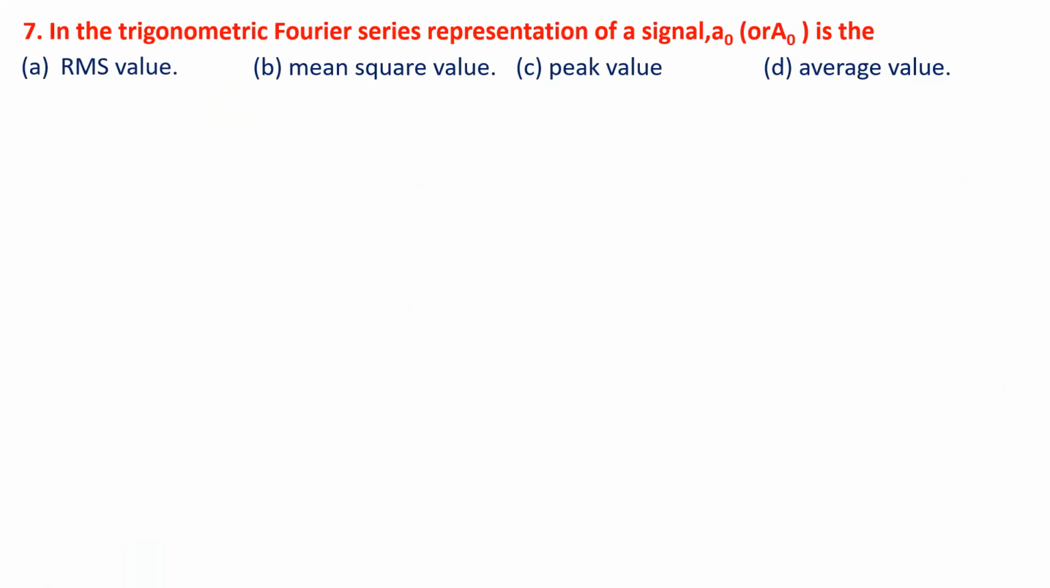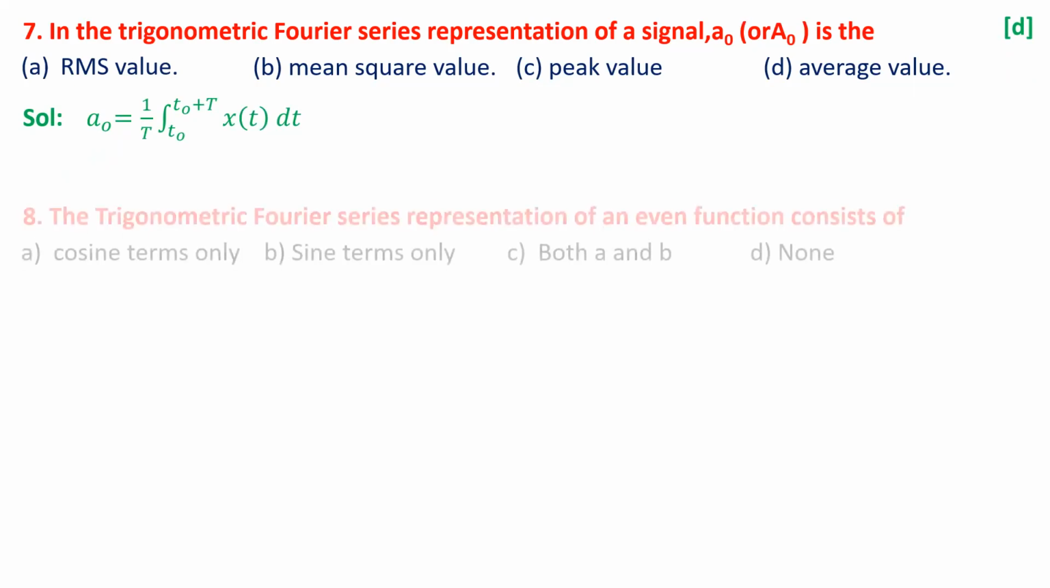So in the trigonometric Fourier series representation of a signal, small a0 or capital A0 is the RMS value, mean square value, peak value, or average value. If I just go through it, according to the definition, it is the average value, because A0 equal to 1 over T integral t0 to t0 plus capital T x of t dt.